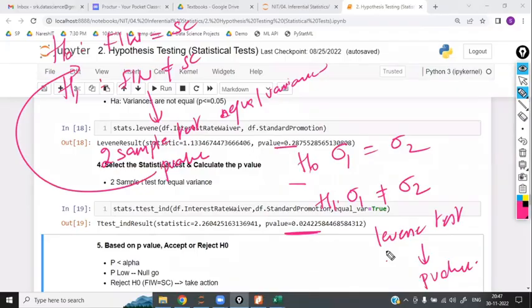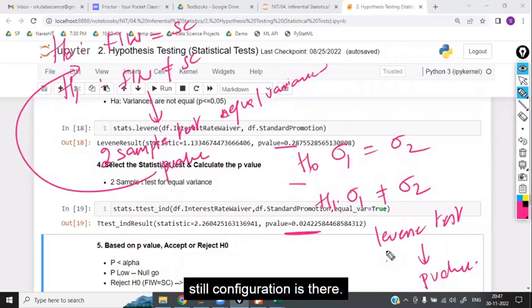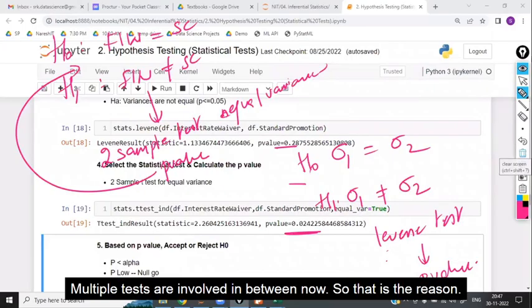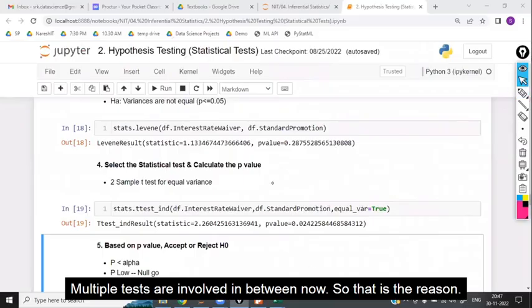Is that clear? Right guys? Still is there confusion? Multiple tests are involved in between, right? So that is the reason.